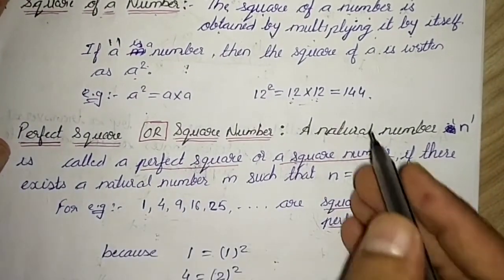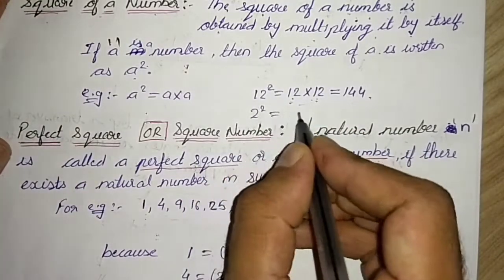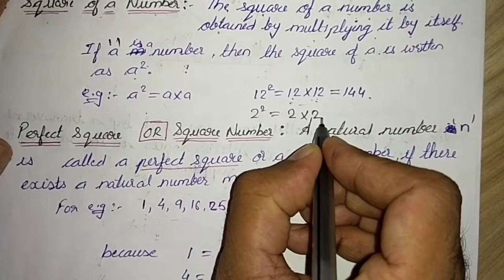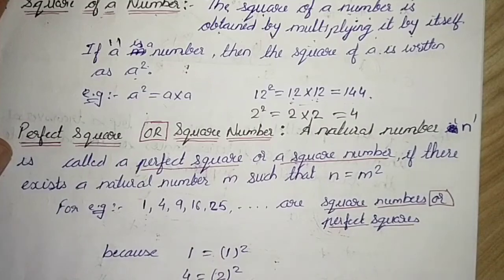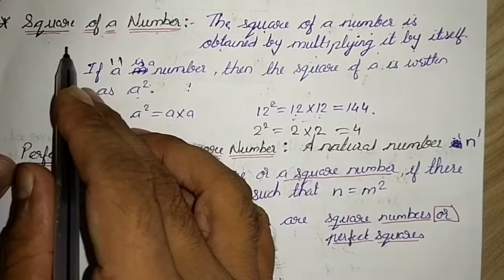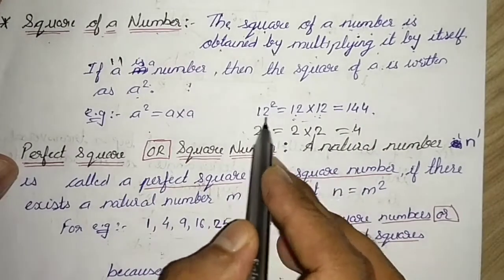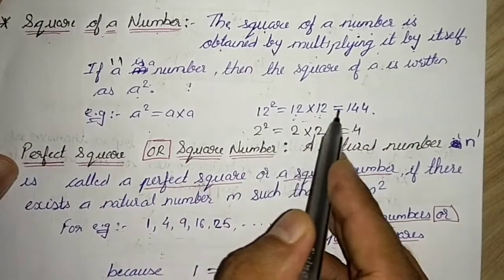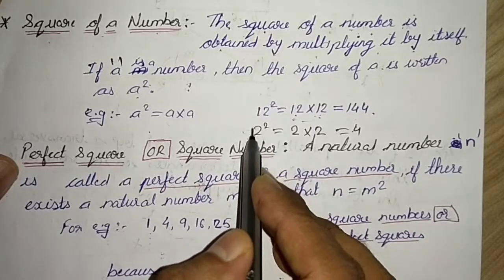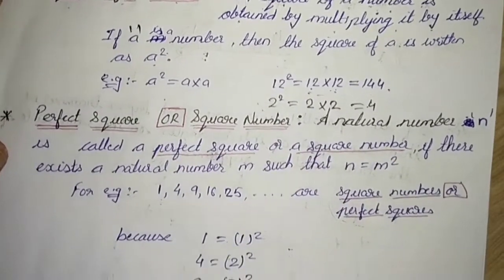Similarly, if I take 2 square, I am multiplying 2 by itself, so I will get 4. So we can say the square of 2 is 4. The square of 12 is 144. The square of 2 is 4.